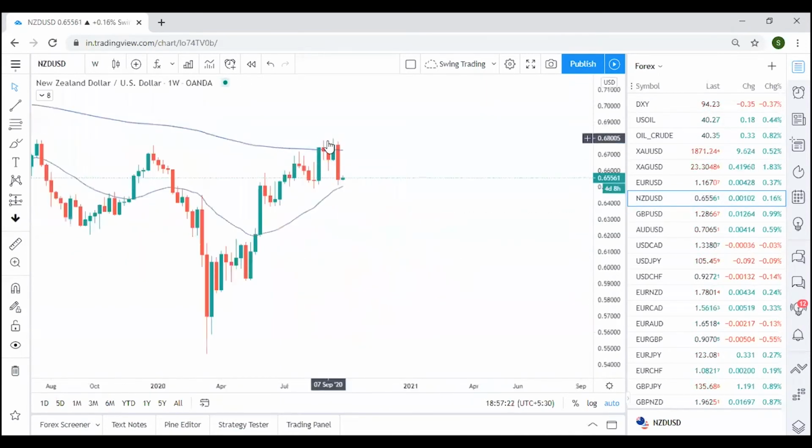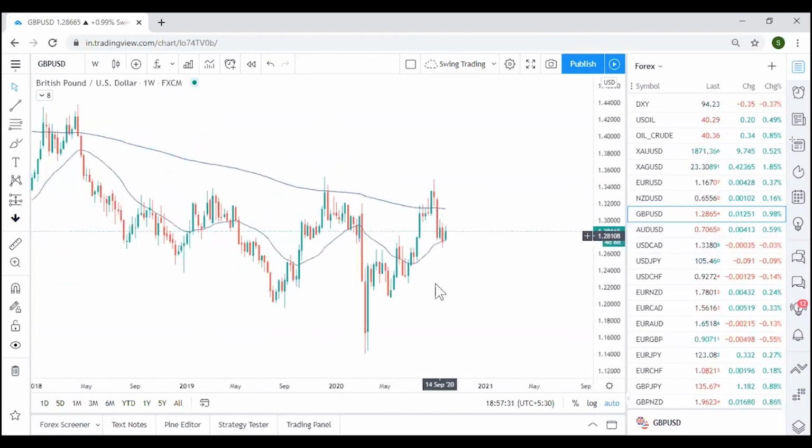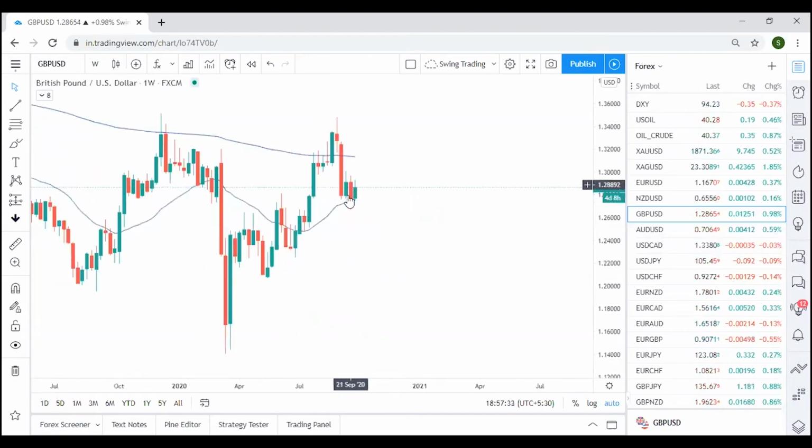Same for New Zealand everywhere. Since the dollar is strong, we have a strong bullish close everywhere. You will see it like this. New Zealand USD is also a sell. GBP USD is also a bearish candle, but if you notice, GBP is not that weak in comparison to all other currencies, which means GBP in itself is not that weak. GBP is not weak with the same intensity as Euro or New Zealand.